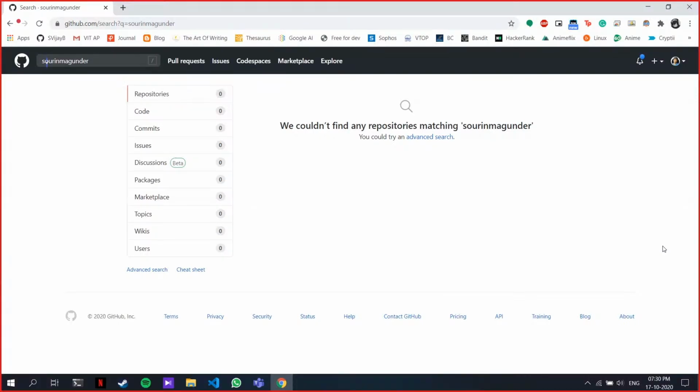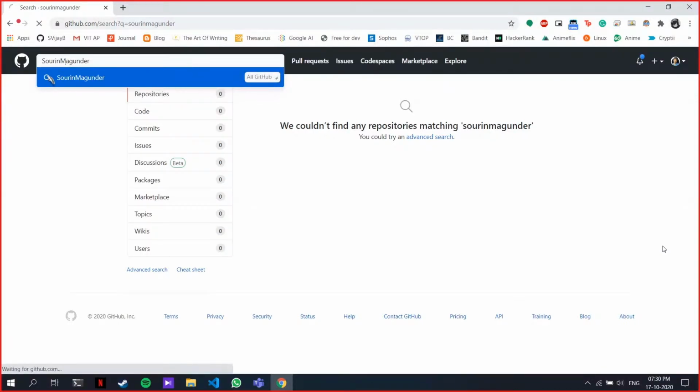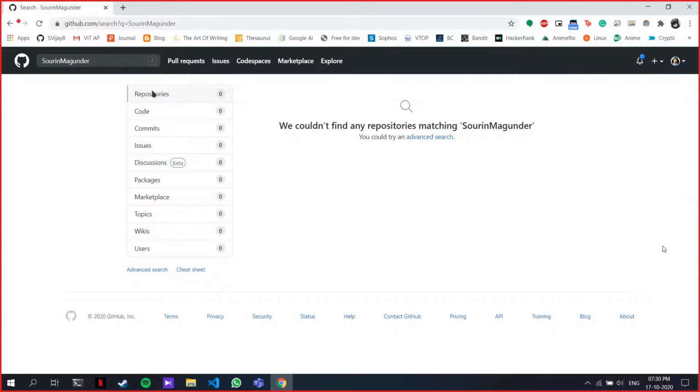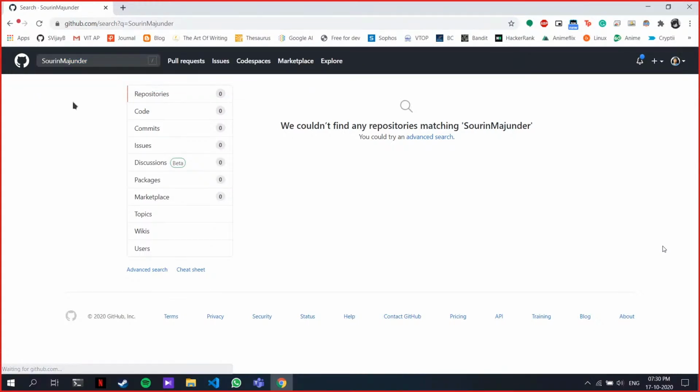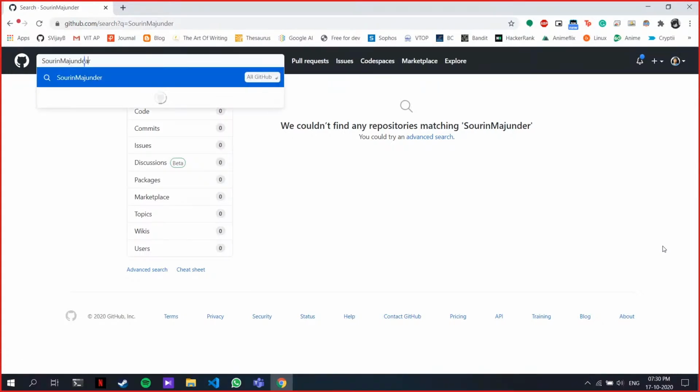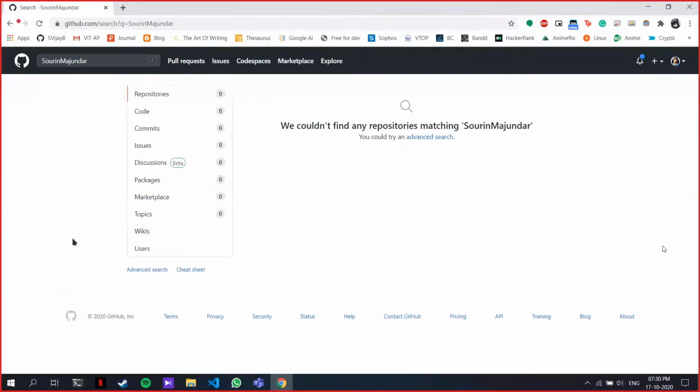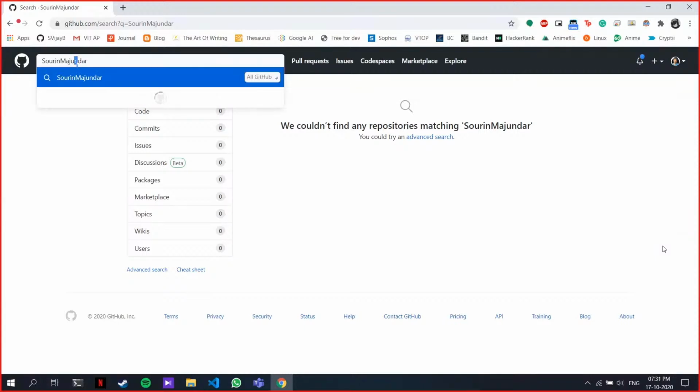Okay, S and M are uppercase. Bro, wait, MAJ, in place of G it's J. Okay, J and DAR. MDAR. I'm still not able to find you in users. Okay, so it's M, M. Yeah, it's M. MAJUM.